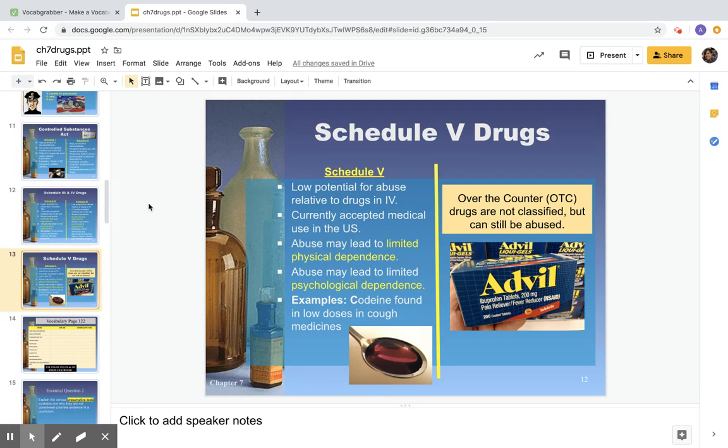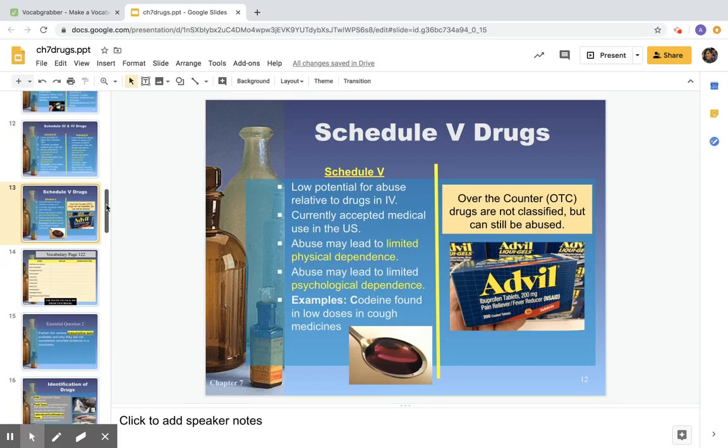And then, if you look over here at the over-the-counter drugs, this is not a controlled substance. OTC stands for over-the-counter. These are drugs that you could find at any pharmacy, Target, Walmart, the supermarket. They can be abused, and sometimes they are abused. They might be entry-level drugs. A lot of times younger students, kind of like that junior high group, might actually take these just to kind of get started on them as they're moving into drug usage.